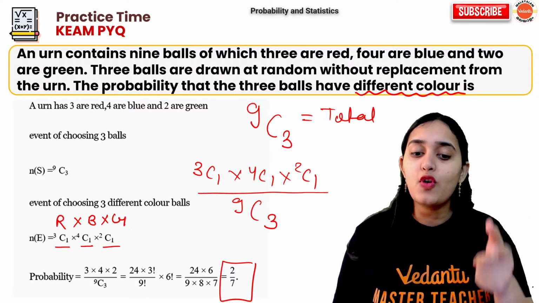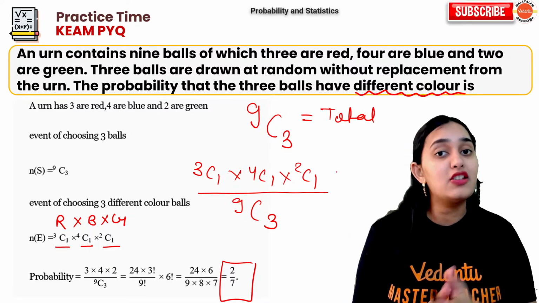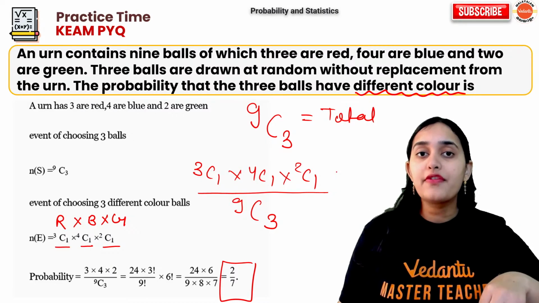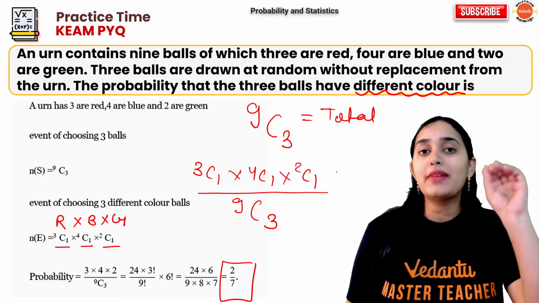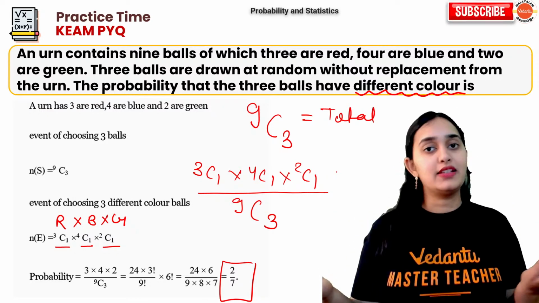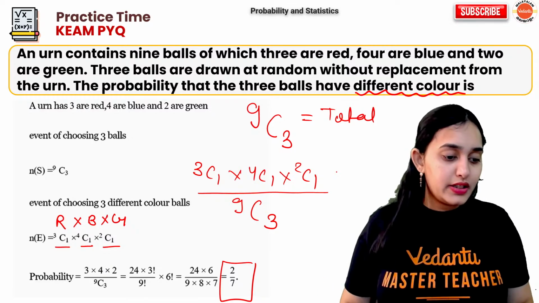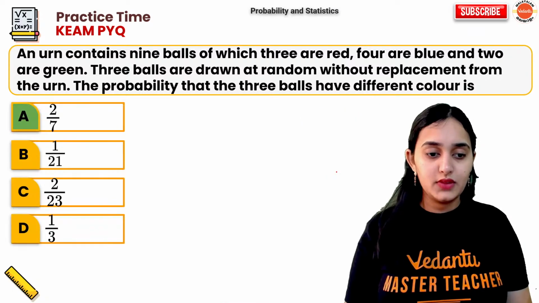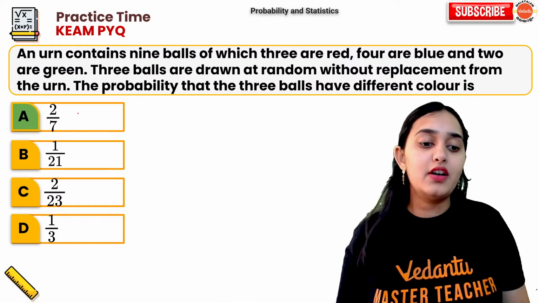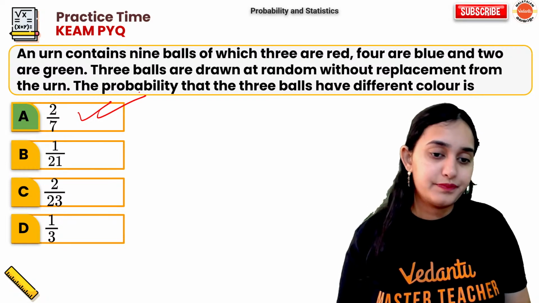So 3C1, 4C1, 2C1, these are the combinations possible. Out of total number of combinations are 9C3, because from 9 balls you are selecting 3 balls. That's your answer. Okay, people, understood? Cool. So 2 out of 7 is your correct answer.